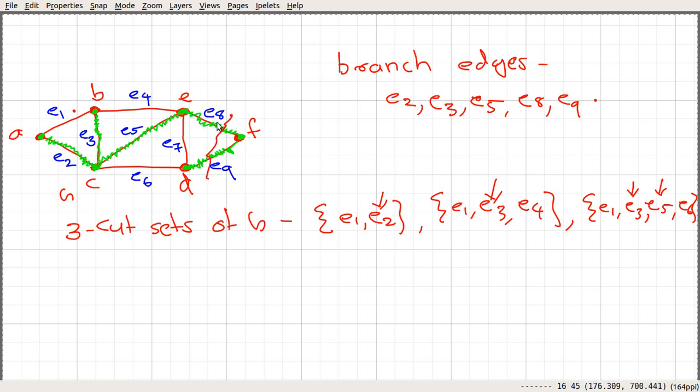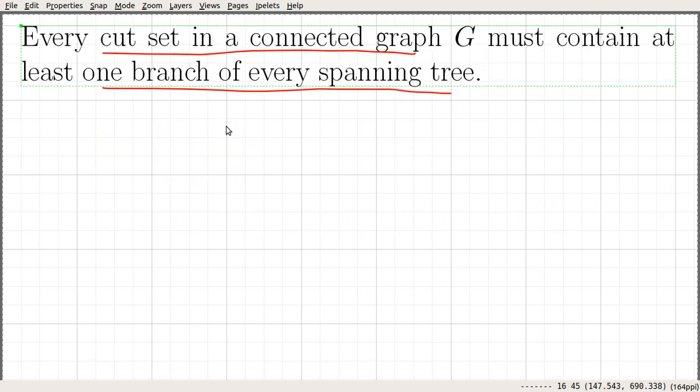You can look at other cut sets as well. For example, E8, E9 is a cut set, and we can see that it has two branch edges. Similarly, if you look at the cut set E4, E5, E6, we can see that there is one. So it seems like it holds for any cut set. You can try with different spanning trees and see whether the statement is true or not. Anyway, the statement is true, so we are going to prove it.